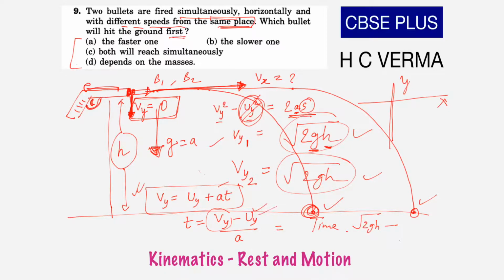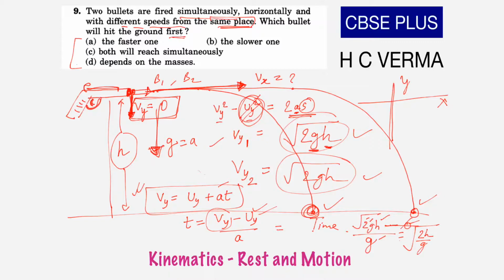Initial velocity is 0, so it doesn't matter whether you write it or not, and then upon g. All these things are constant. 2 is constant, g is constant, h is constant. So we can write it as under root 2h by g. Time is under root 2h by g.